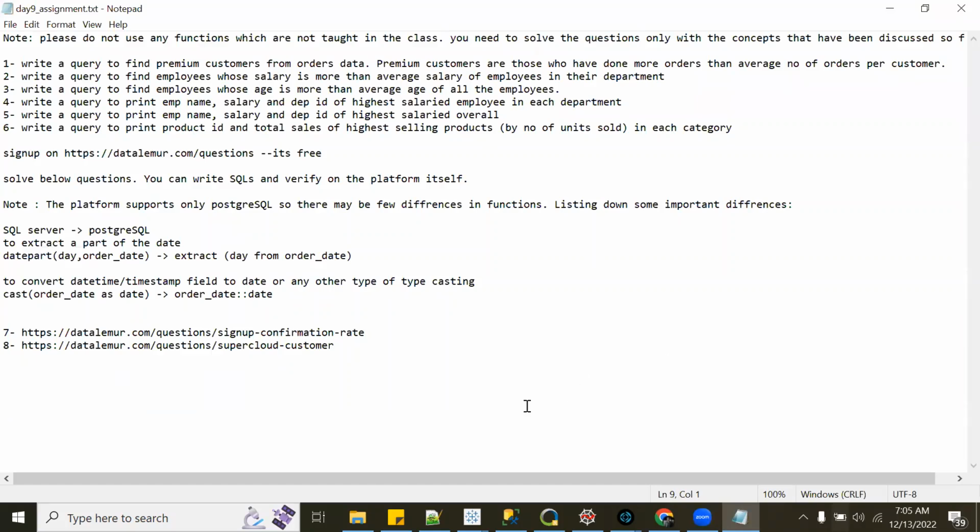You guys can see my screen? Yes. Okay. Are you guys able to solve all the questions? Anyone able to solve all these questions from day 9 assignment?